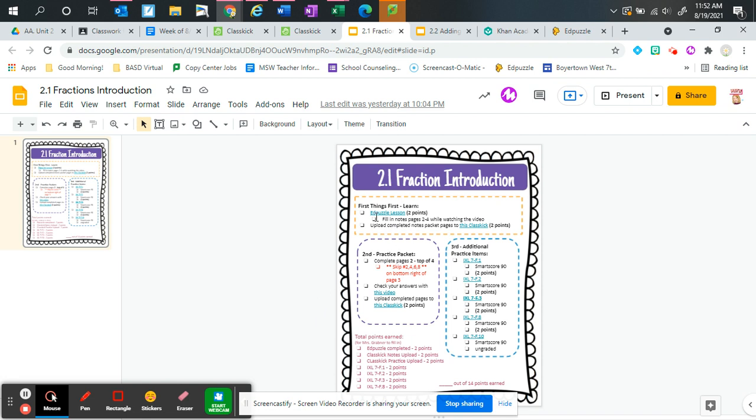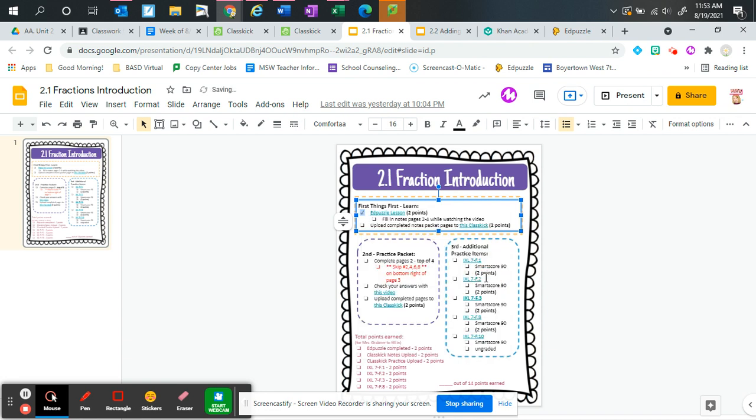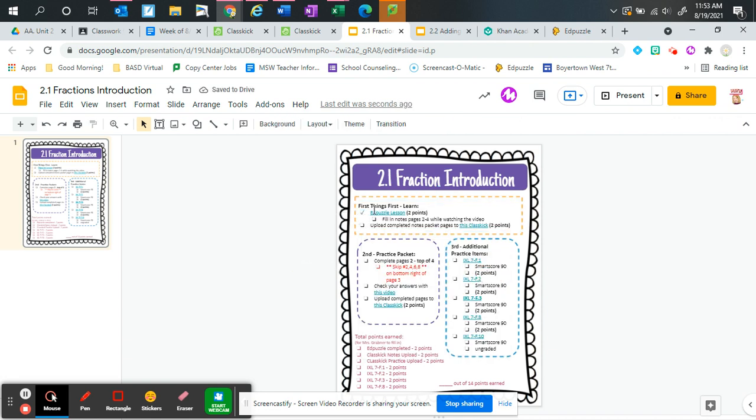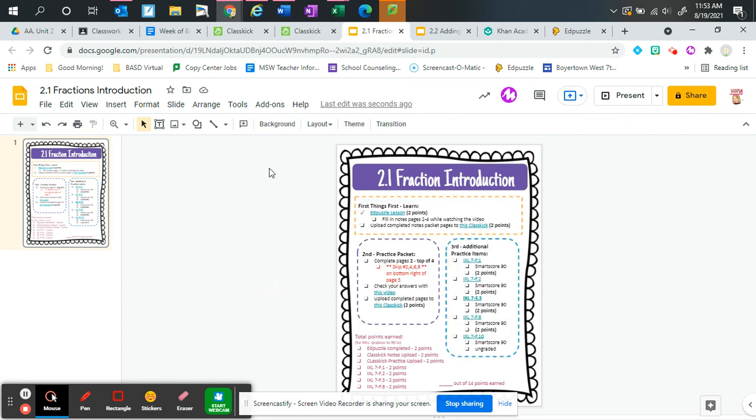Going down through this list, the nice part about changing to this format is that if you click on these bullet points right here, notice it highlights the 2. If you click again on just the top one, it just highlights the top. And then if you right click, you can actually change that open box to a check mark. This allows you to check off what you've done personally, because you'll have your own personal copy of this that I will get to see. So you'll be able to go through and check those off as you accomplish them, which I think is a nicer feature than what I have in the other version here. Down at the bottom, this is what I will do.